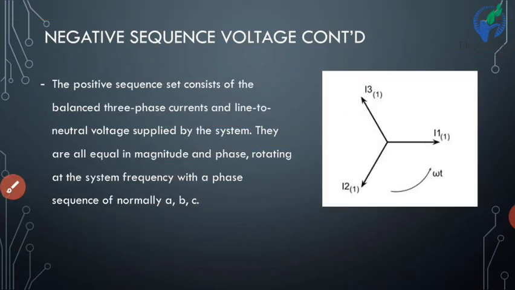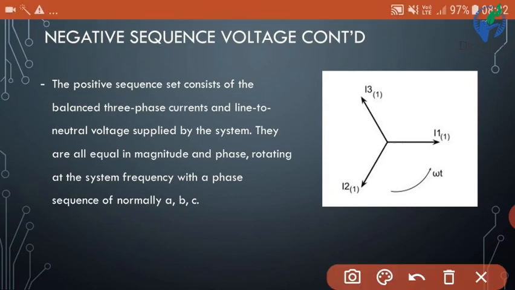Now negative sequence voltage. The positive sequence set consists of balanced three-phase currents and line to neutral voltages supplied by the system. They are all equal in magnitude and phase, rotating at the system frequency with a phase sequence normally ABC.